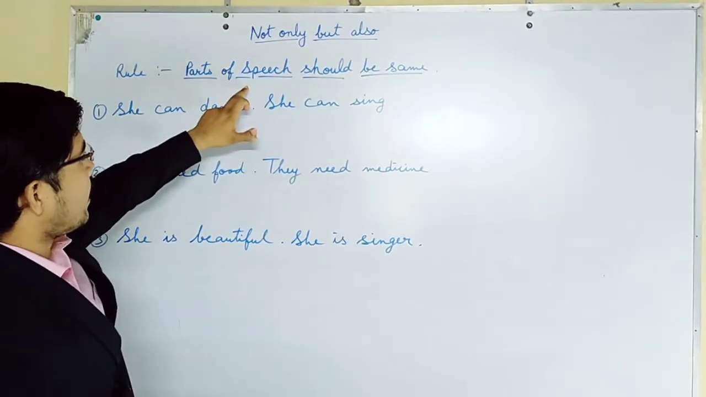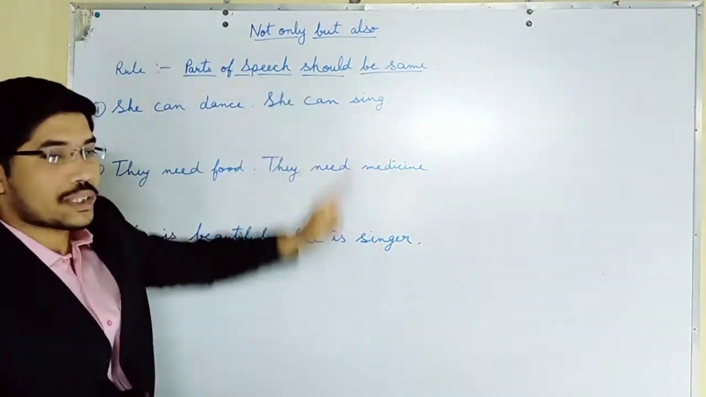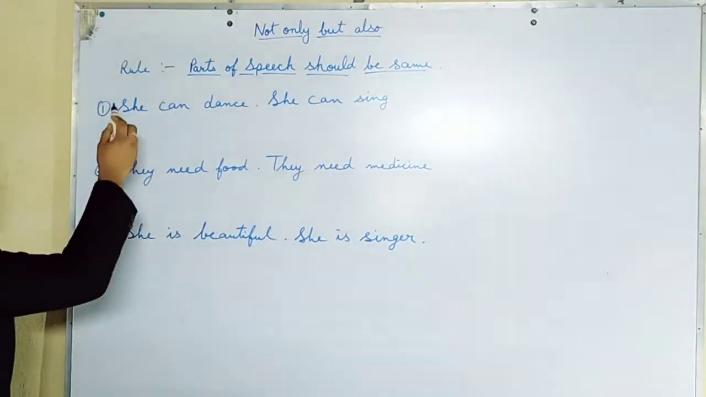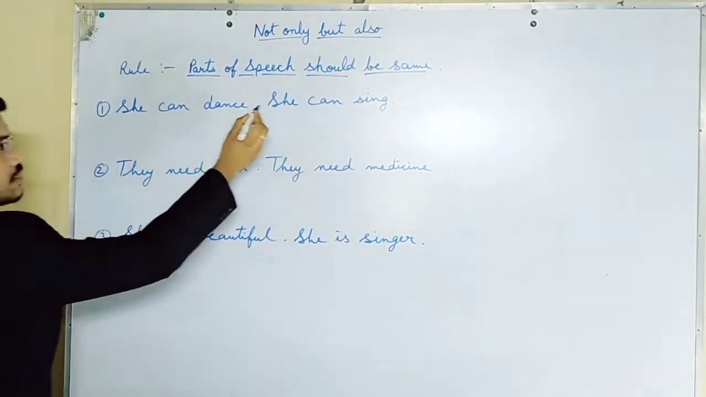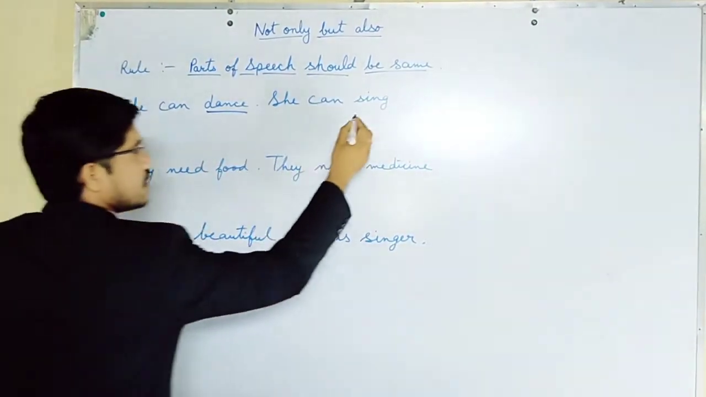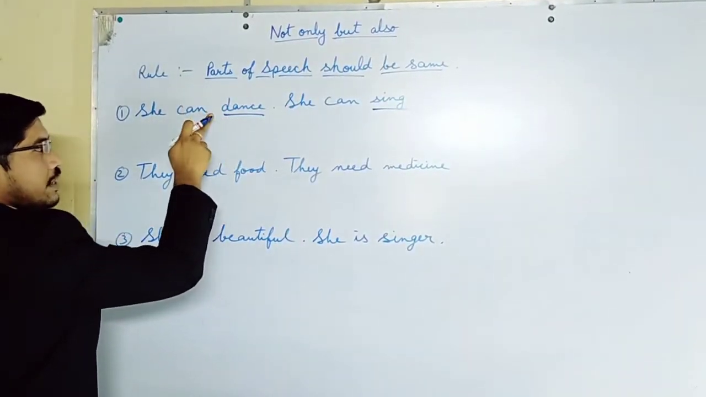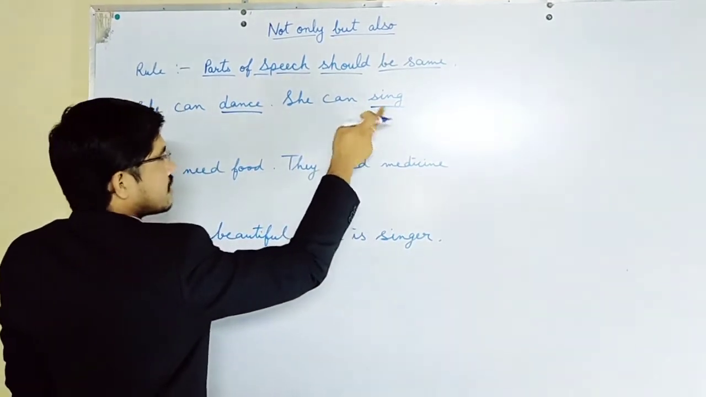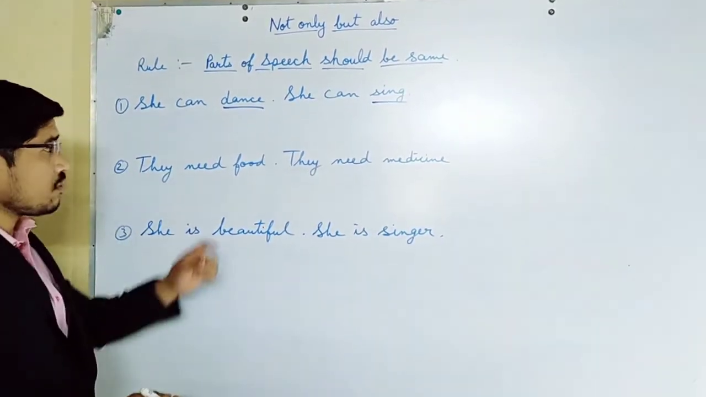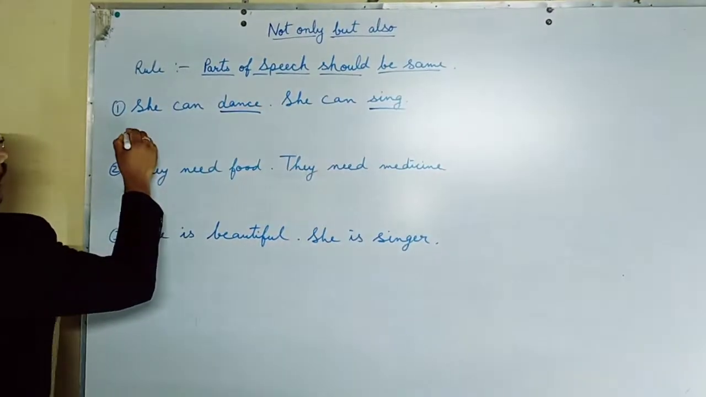Whenever you are solving not only but also type questions, you have to see that the parts of speech should be the same. Then you use not only and but also. Let us see an example. In this sentence, she can dance, she can sing, we have to look at the parts of speech, dance and sing. When we use not only and but also, we use not only in front of this one and but also in front of this. Both are verbs, so you have to use not only but also in front of these verbs. See how to write it.